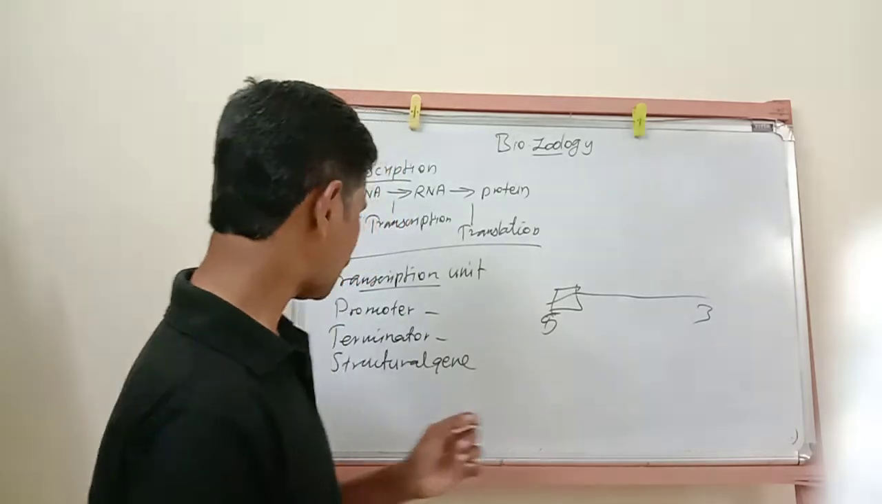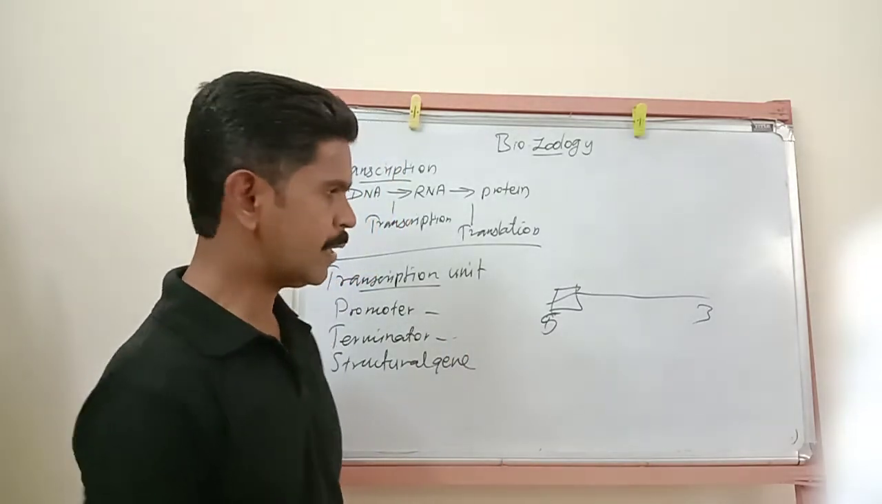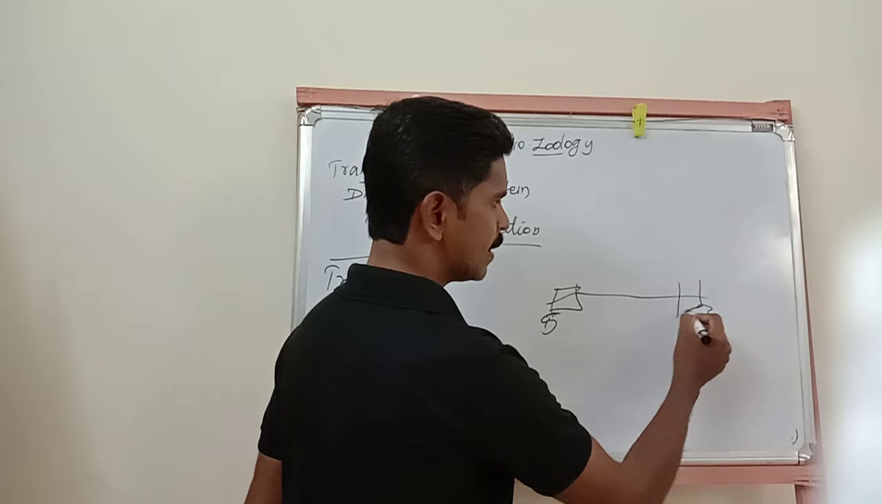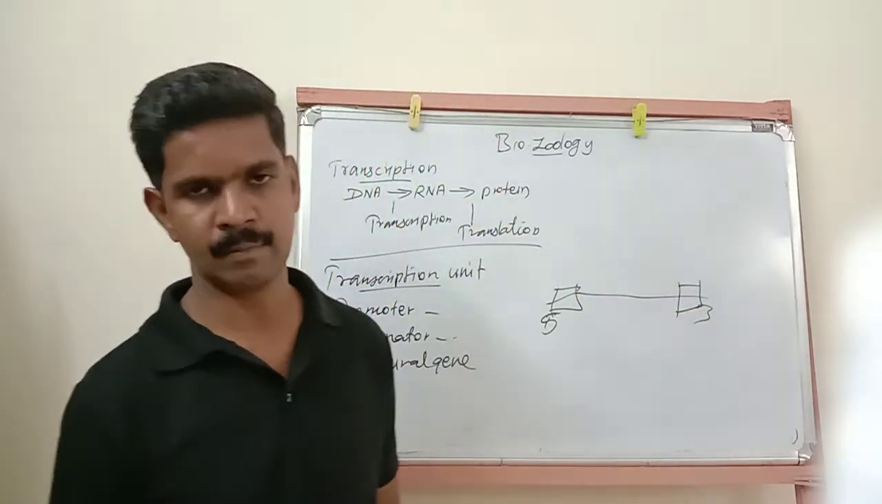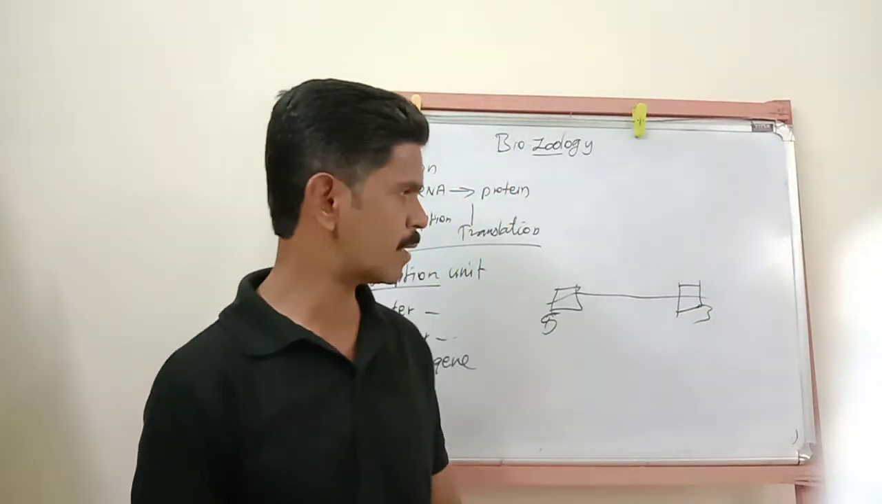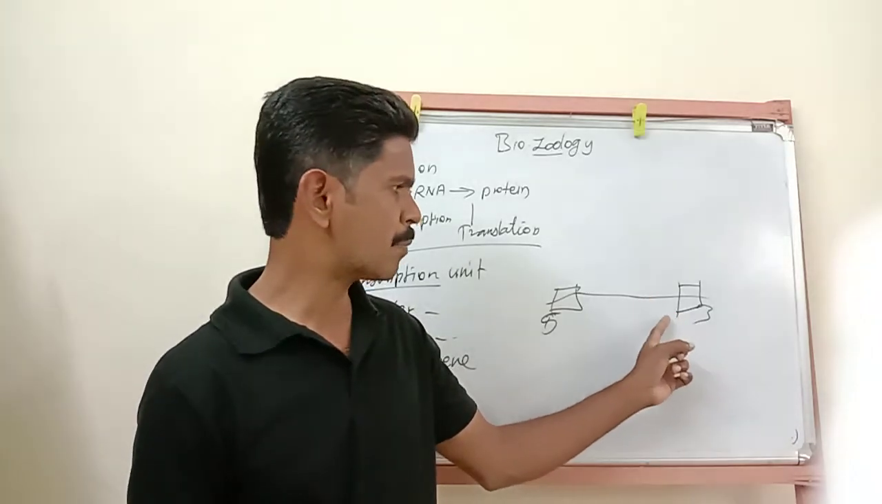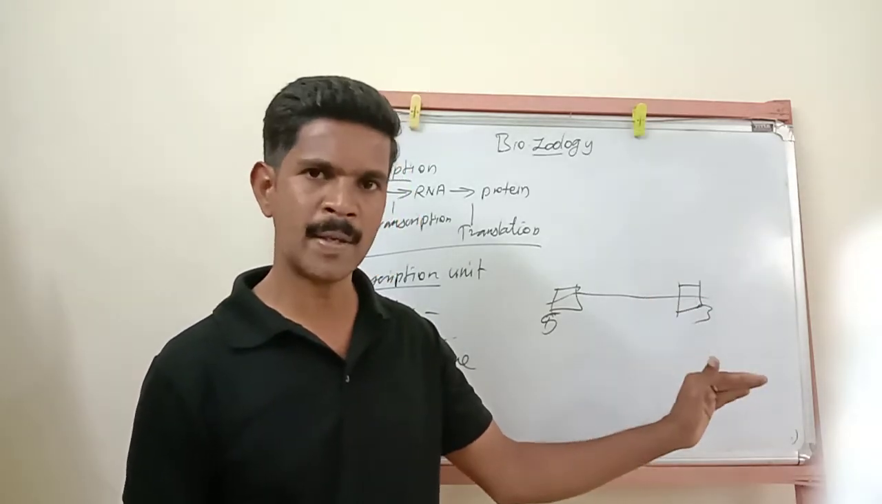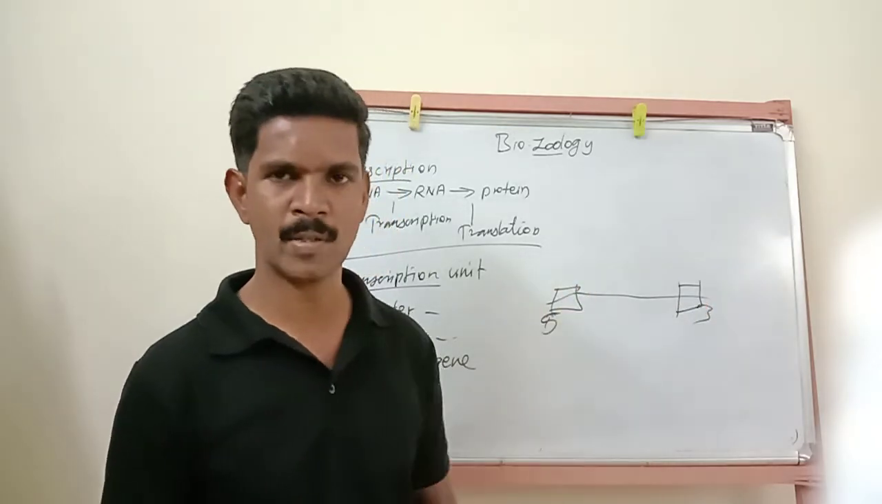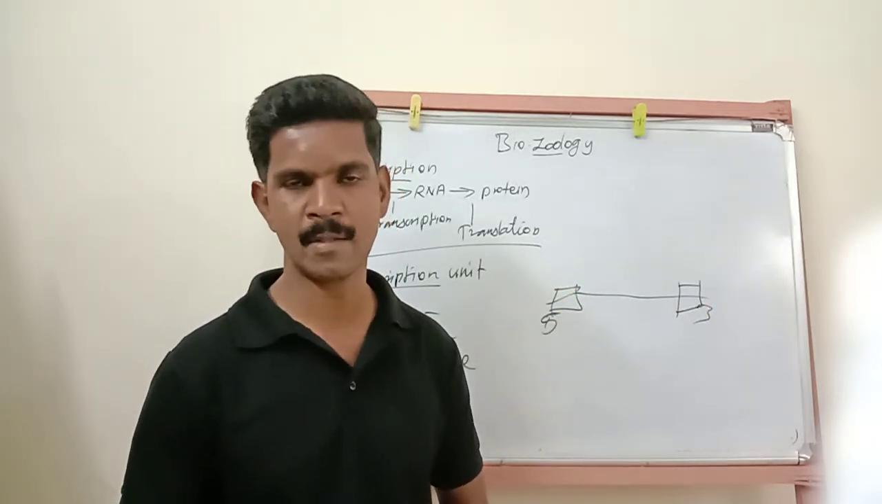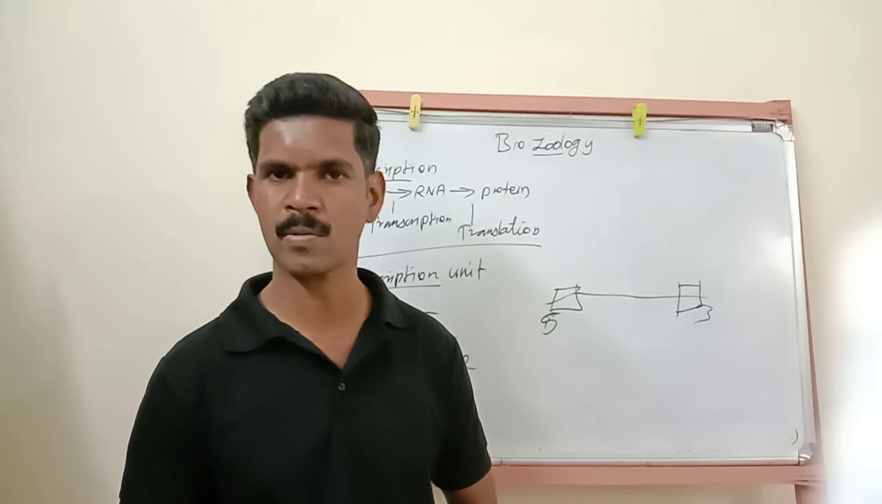Understand? Then next one is the terminator. This terminator region is present in the 3-end. Understand? Then this terminator region only stops the transcription process. Hope you understood this point.